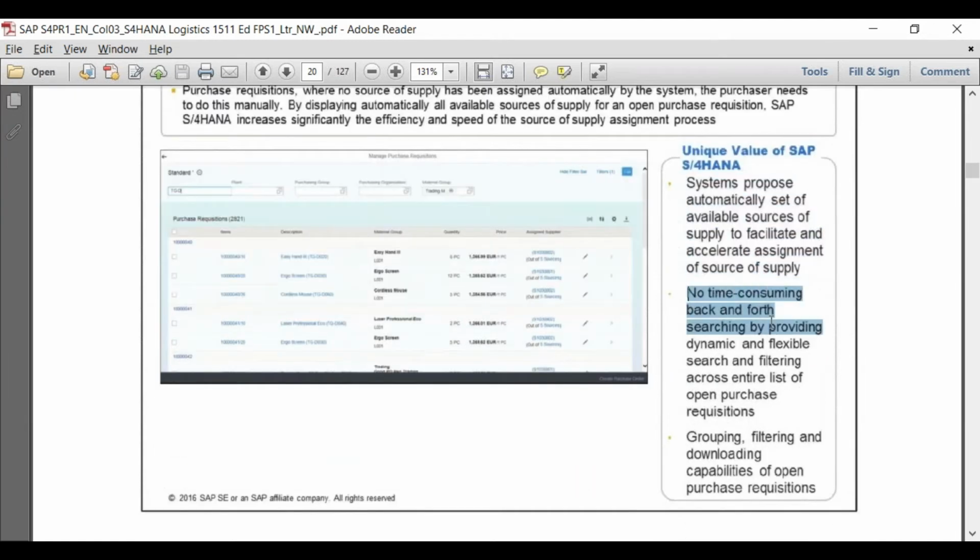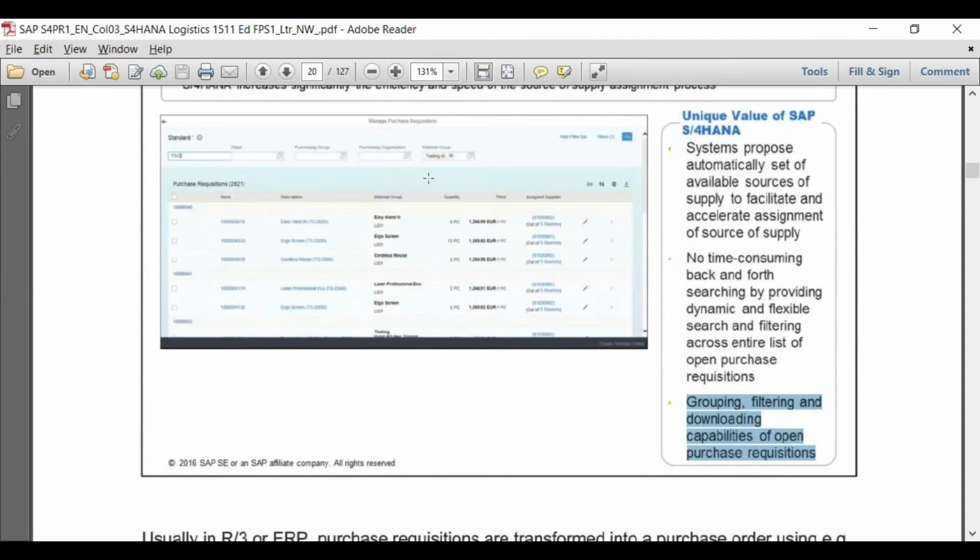No time-consuming back and forth searching, by providing dynamic and flexible search and filtering across the entire list of open purchase requisitions. You don't need to go backward and forward to find the supplier. And you can group, filter and download open purchase requisitions. Not only that, as I told you, if you click on the available sources, even if there are multiple sources, for example the info records, the old purchase orders, and the contracts, it gives you the complete information about which of the three you want to use. That is the kind of flexibility provided in this new app.